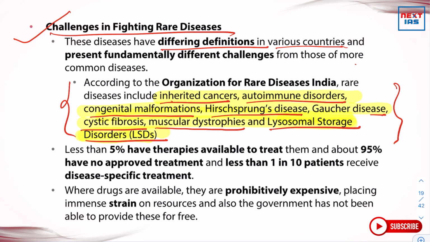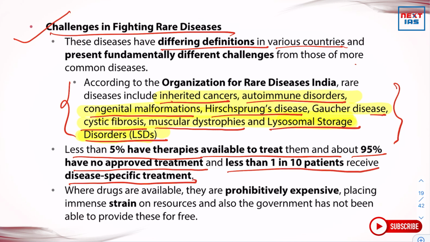Further, less than 5% have therapies available to treat them, and about 95% have no approved treatment, and less than 1 in 10 patients receive disease-specific treatment. Where drugs are available, they are prohibitively expensive, placing immense strain on resources, and also the government has not been able to provide these for free.